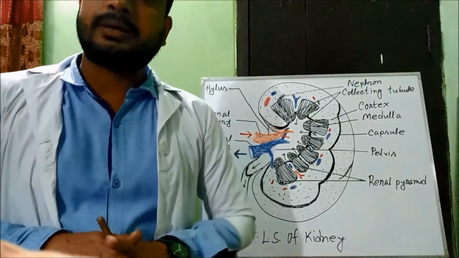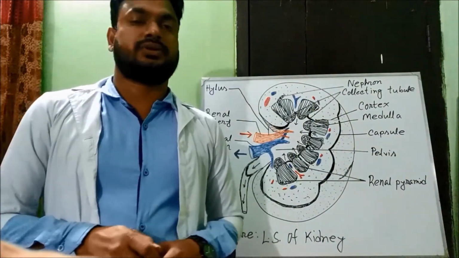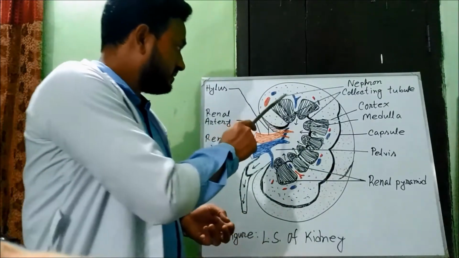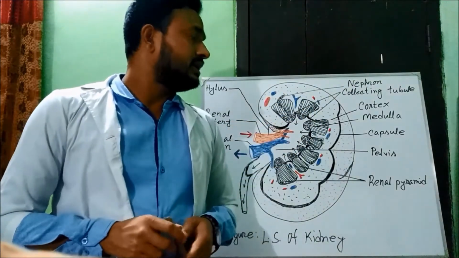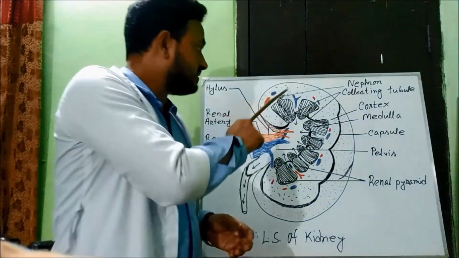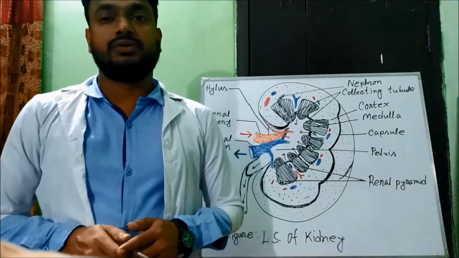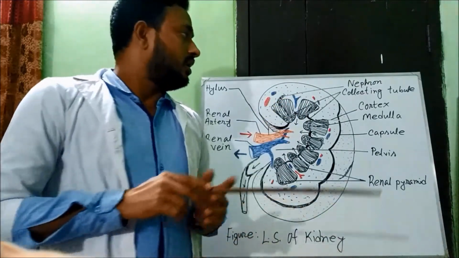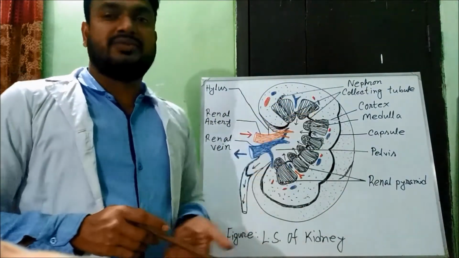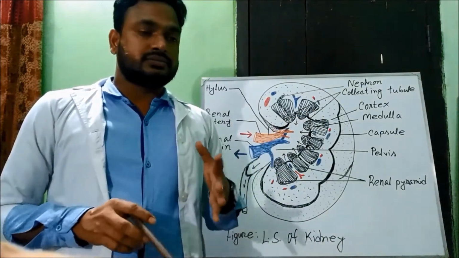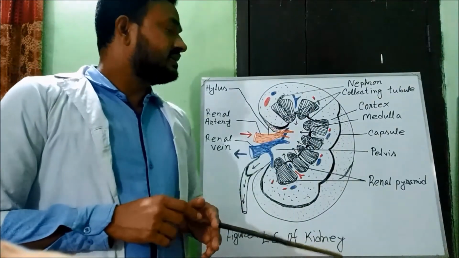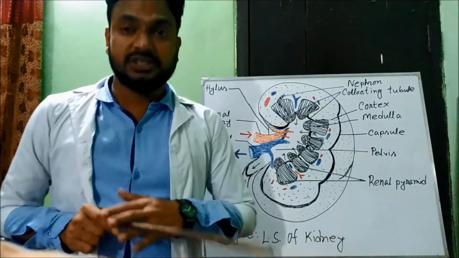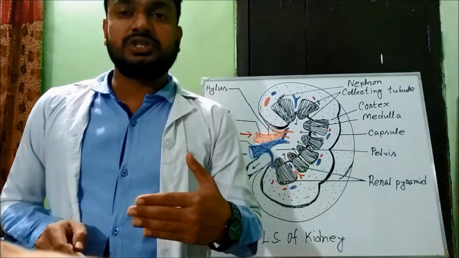Each kidney contains a particular type of tubule called uriniferous tubule, and each uriniferous tubule has two parts.